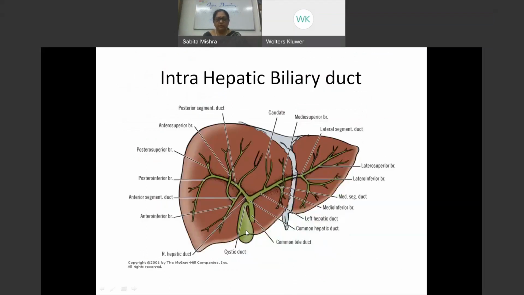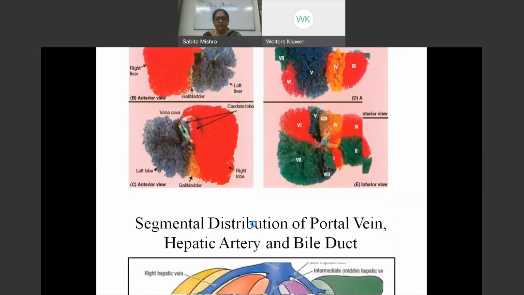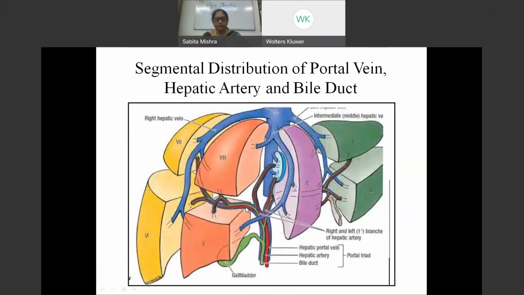The gallbladder with the bile duct. So the bile duct is bringing bile from the liver and going to the common hepatic duct, and the common hepatic duct would be opening up into this duodenum. These are just to show you the segmental distribution of how the bile duct, the hepatic artery, and the portal vein are all going together.